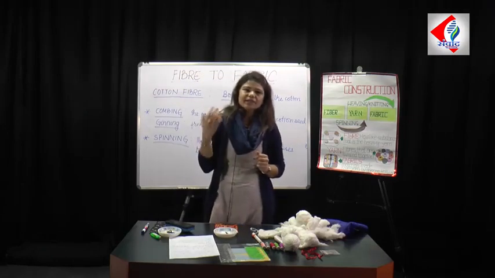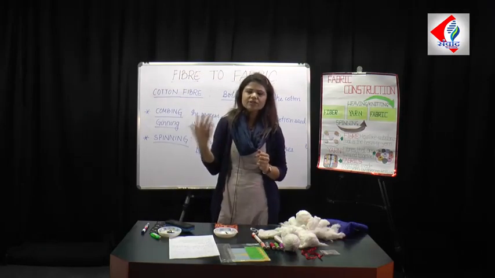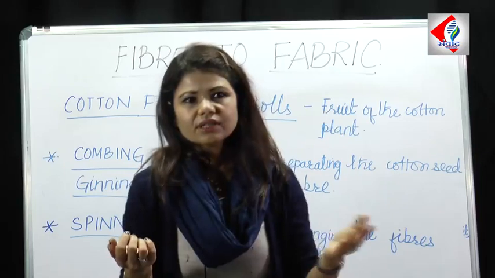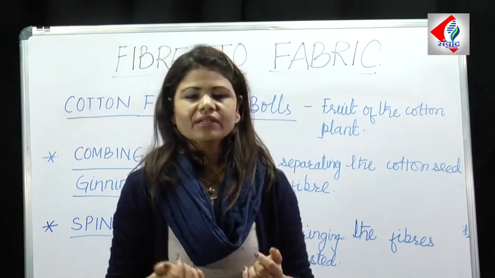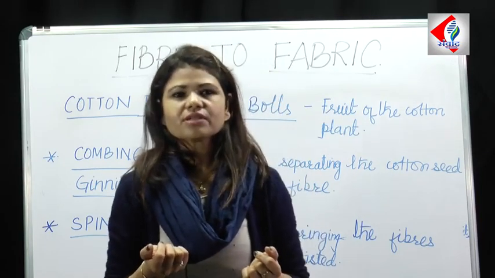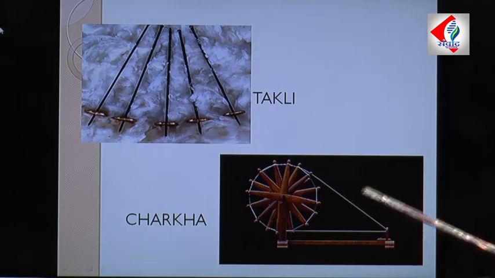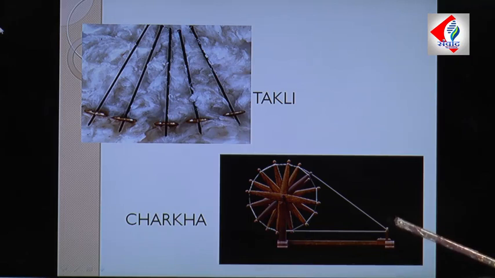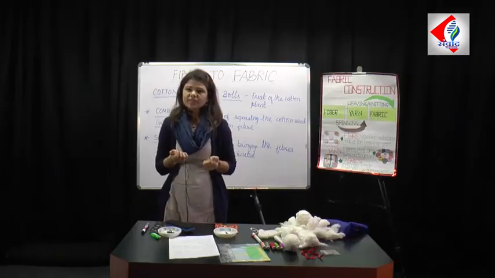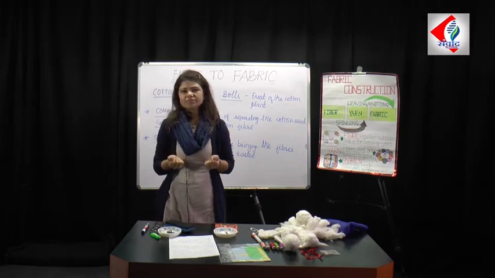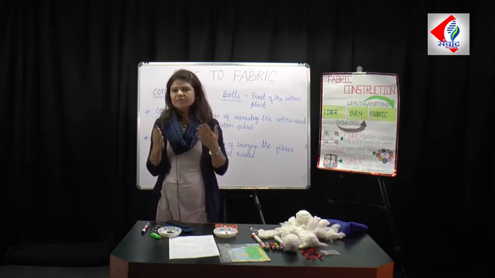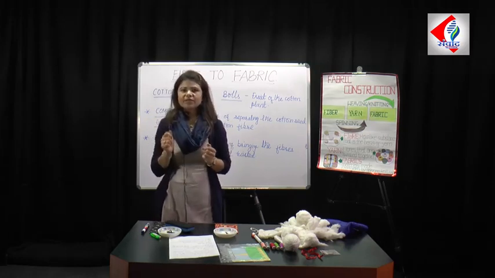Now that was on a large scale. Later on, that takli was replaced by another device called the charkha. As we all know, when we see the picture of the charkha, this is the icon or logo of our Father of the Nation, Mahatma Gandhi, and it played a very vital role during the freedom movement. During that time when India was struggling for freedom, this charkha was very handy.